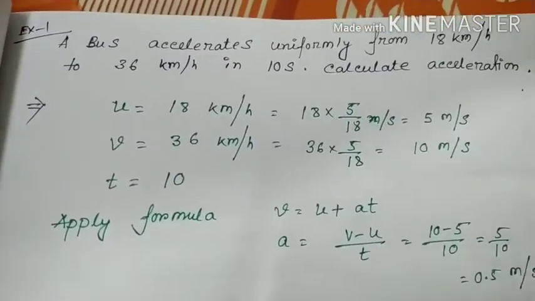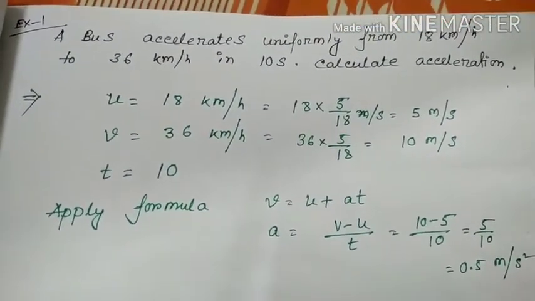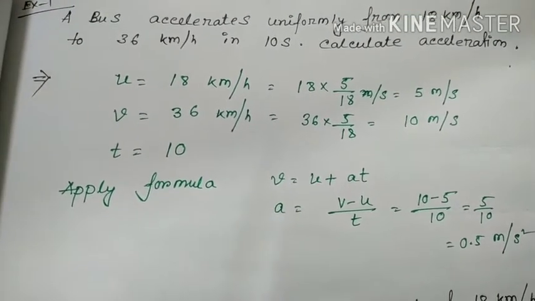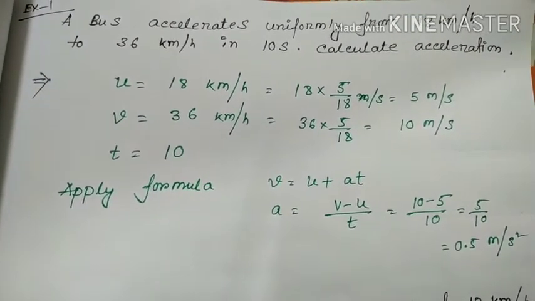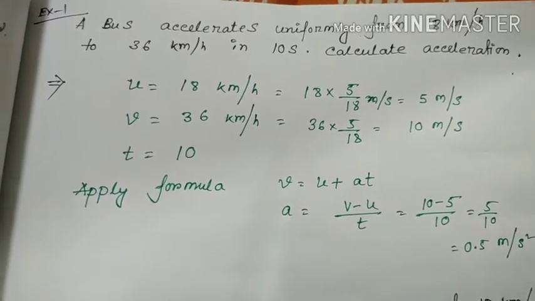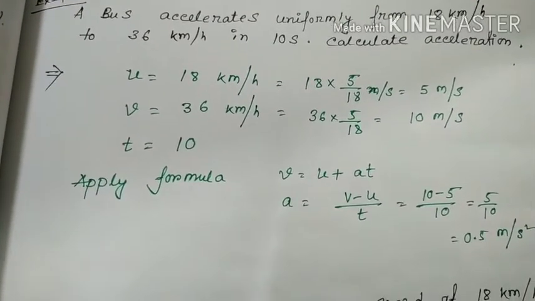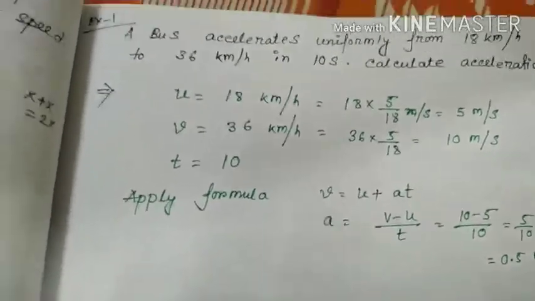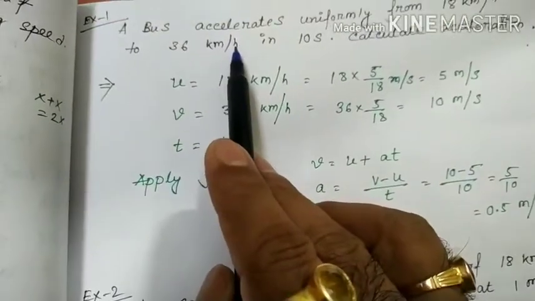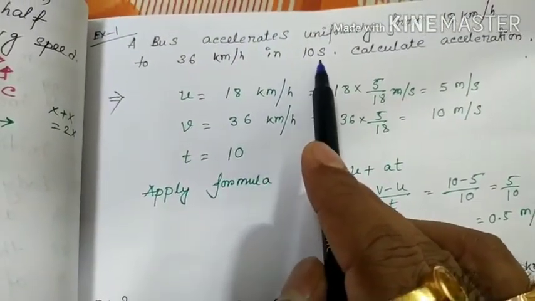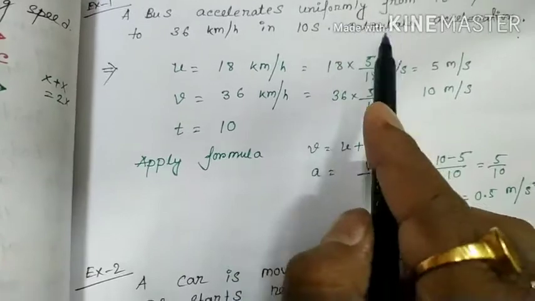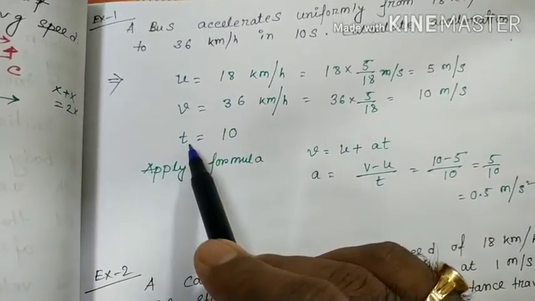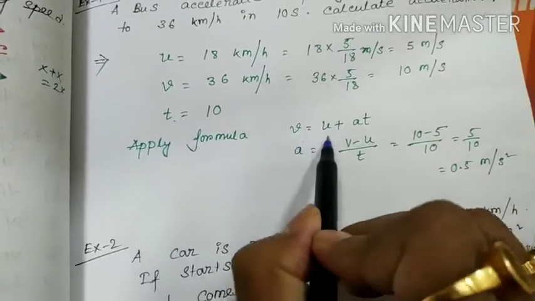Now next problem. A bus accelerates uniformly from 18 km per hour to 36 km per hour in 10 seconds. Calculate acceleration. So initial velocity u is 18 km per hour, final velocity v is 36 km per hour, and time t is 10, right? Calculate acceleration. v given, u given, t given. So apply this formula, v is equal to u plus at.